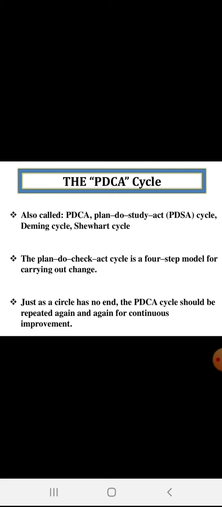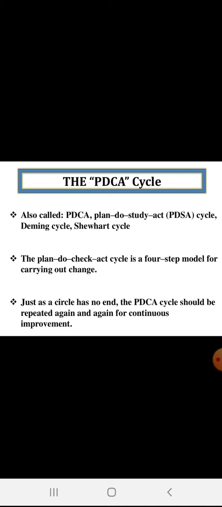It is used for process and product control and also for improvement. This cycle we use. Okay, it is also known as Deming cycle, Shewhart cycle, and also it has another name that is PDSA, that is plan do study act cycle.